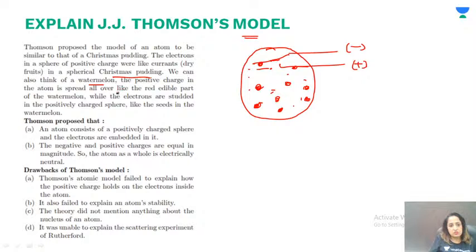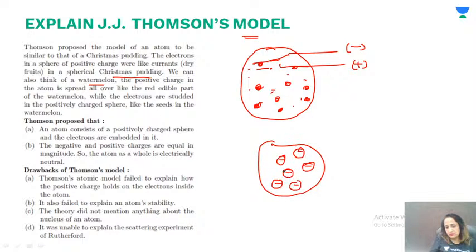The electrons in a sphere of positive charge were like currants in a spherical Christmas pudding. So this is what he gave, the positive charge is spread out everywhere. So I draw another picture. Positive charge spread out everywhere, and we have negative charge. This is more clear, just like the seeds. So that was Thomson's model of an atom.